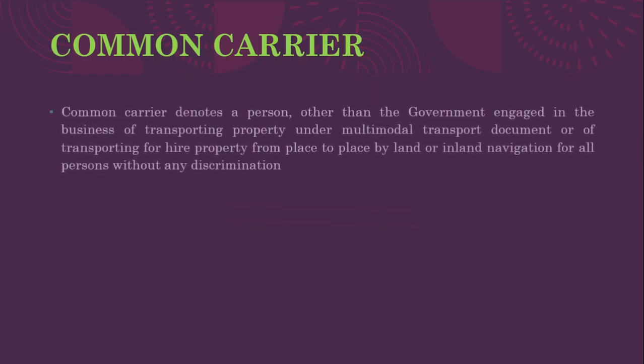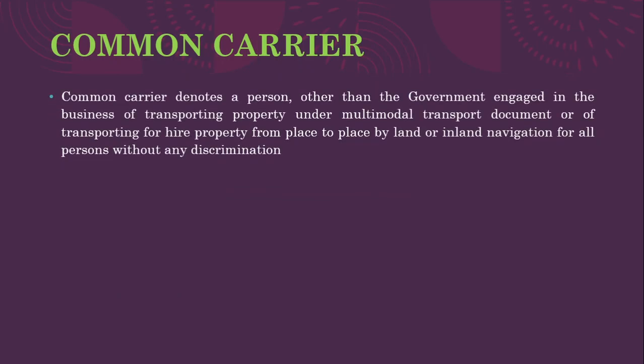First one is common carrier. So basically, for common carrier, we have the Carriers Act of 1865. They denote a person other than the government engaged in the business of transporting property under a multimodal transport document, or of transporting for hire property from place to place by land or inland navigation for all persons without any discrimination. This is the definition given under the Carriers Act.